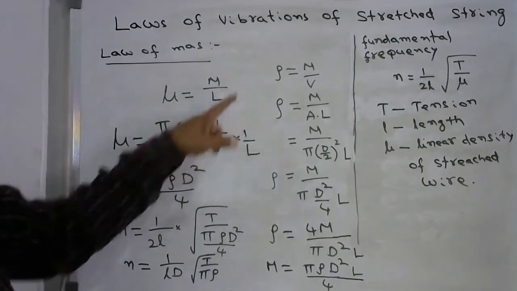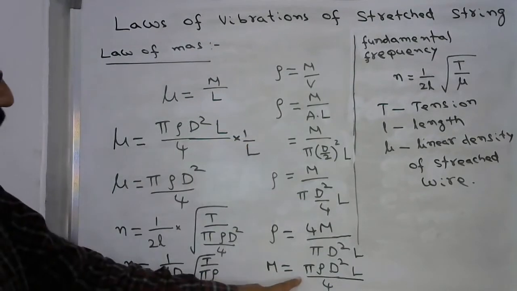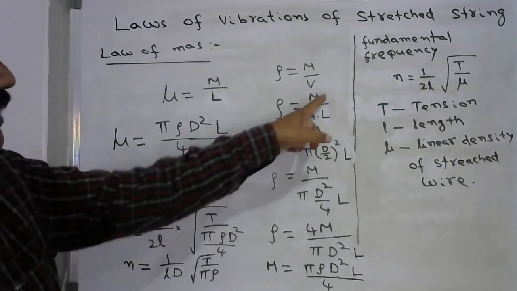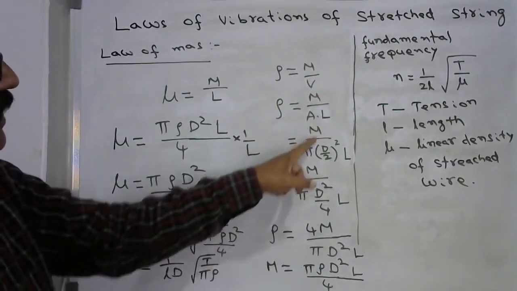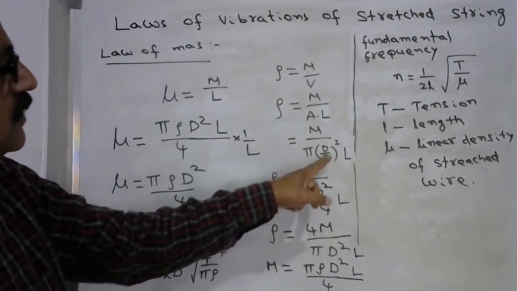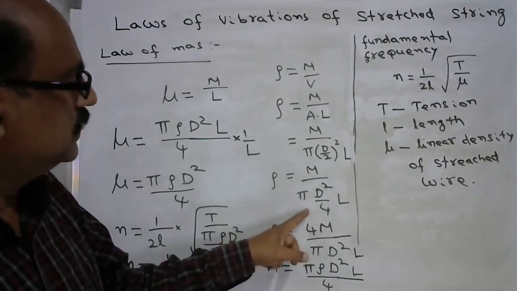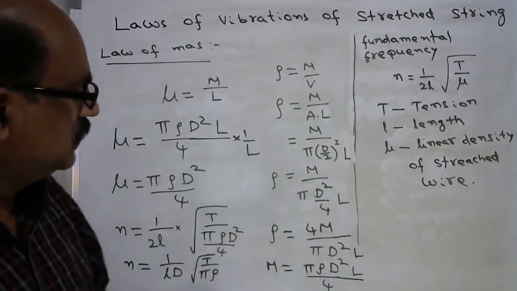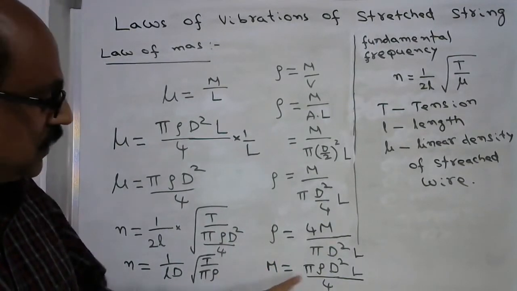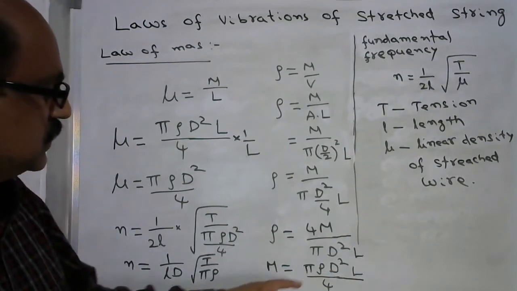And we know that mass can be expressed in terms of density. Rho is equal to mass by volume, that is mass by area into length, and instead of area, it is pi r square, so pi d by 2 whole square into L. Density is equal to mass by pi d square by 4 into L, and mass finally we can obtain as pi rho d square L by 4 after simplification.